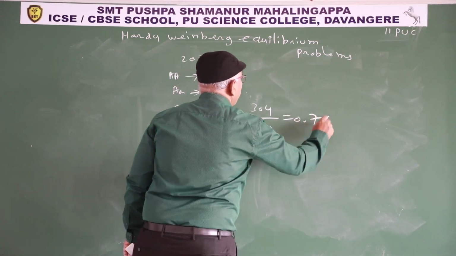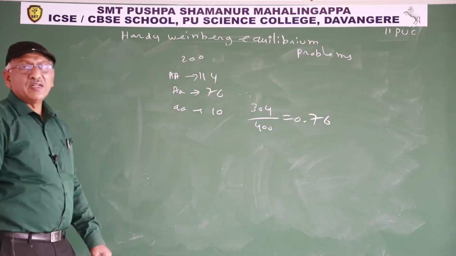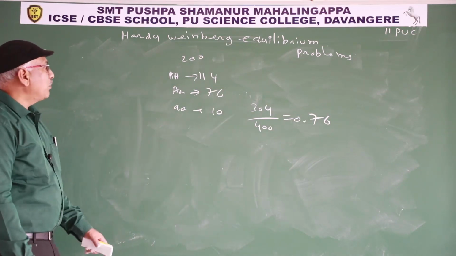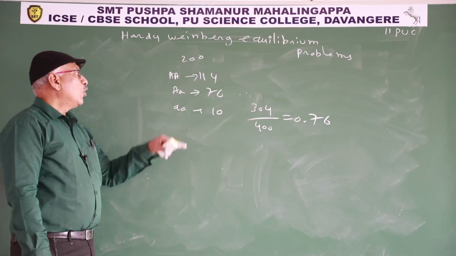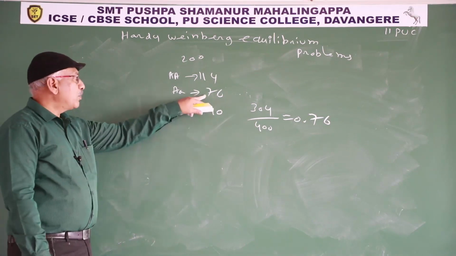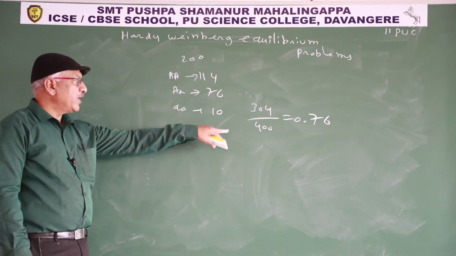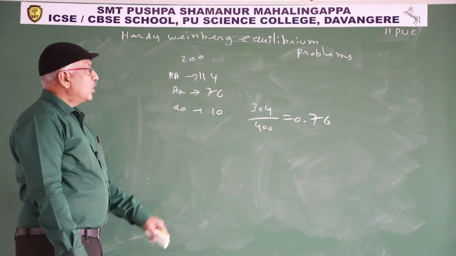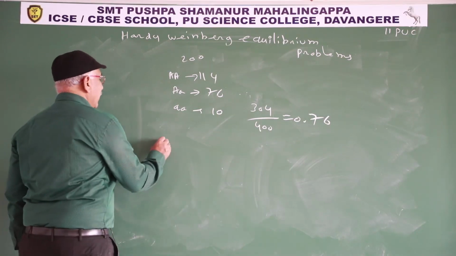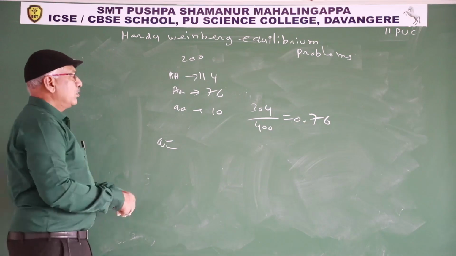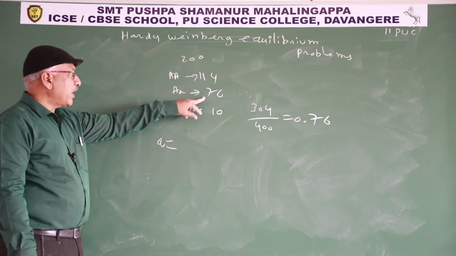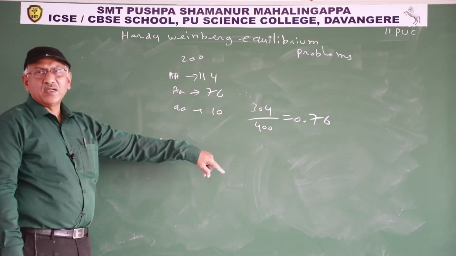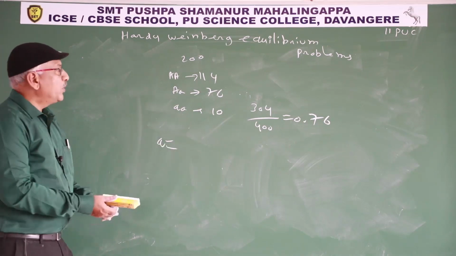So P is 0.76. Similarly, the formula is 2 into homozygous dominant individuals plus heterozygous individuals divided by 2 into total population. Calculate Q: 2 into recessive individuals plus heterozygous individuals divided by 2 into total population.